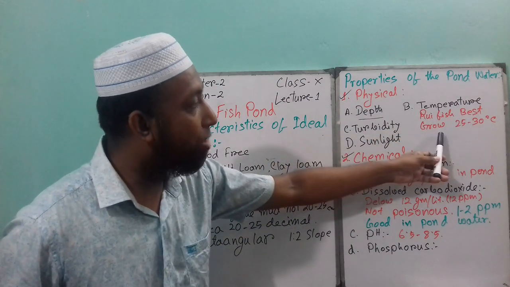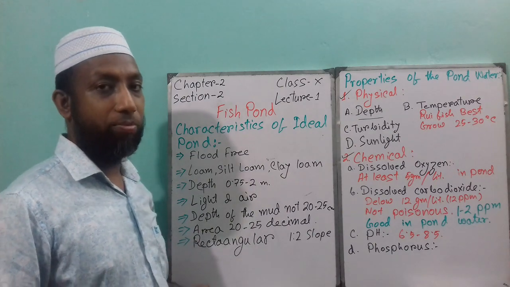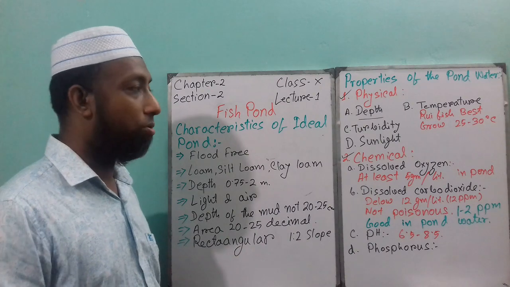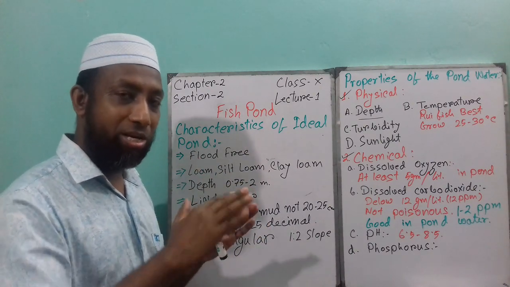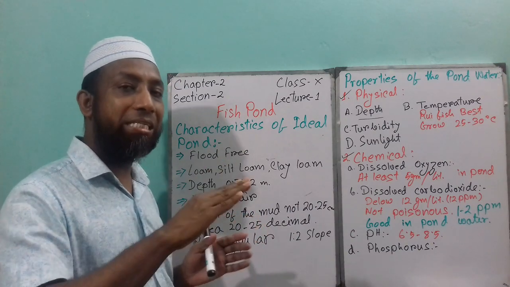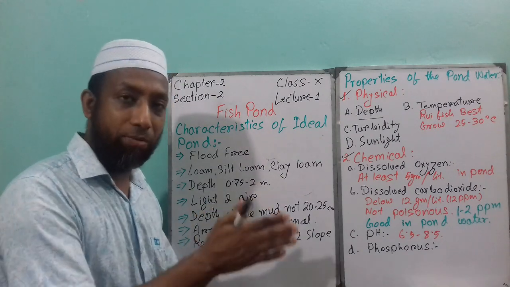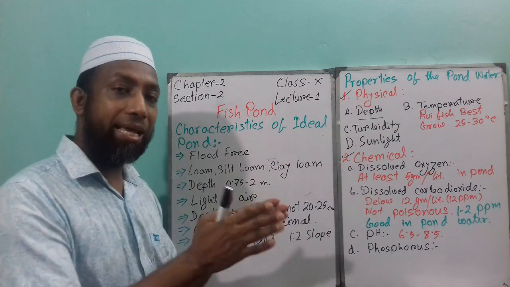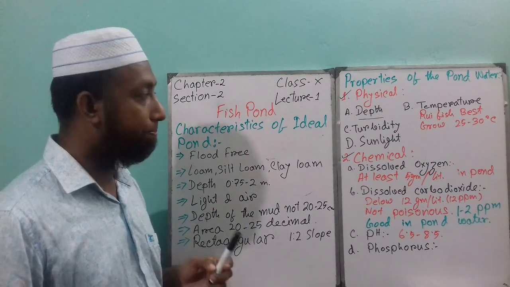Rui fish best growing temperature is 25 to 30 degrees Celsius. So it depends on the fish; this is the rui fish temperature. In summertime, if a little bit of water hyacinth or any topapana is present on one side of the top of the water, that is good for the fish, because fish can stay in that shade when it is too hot or warm.